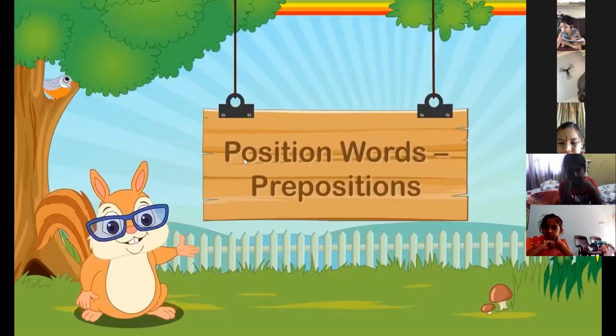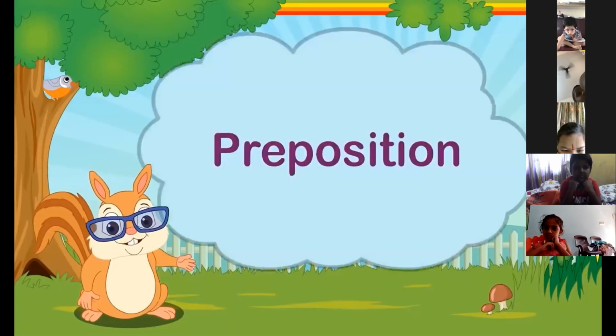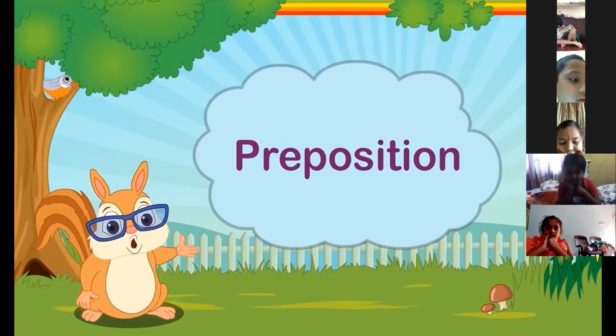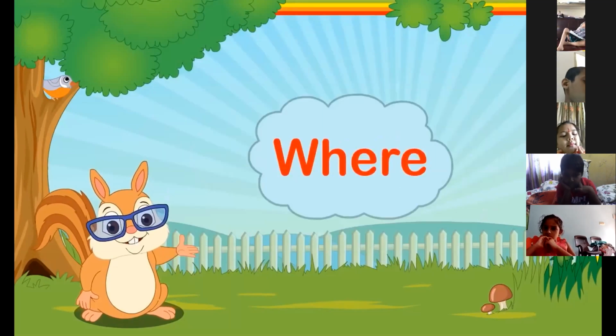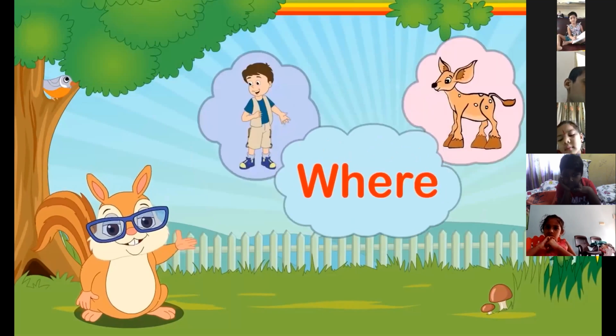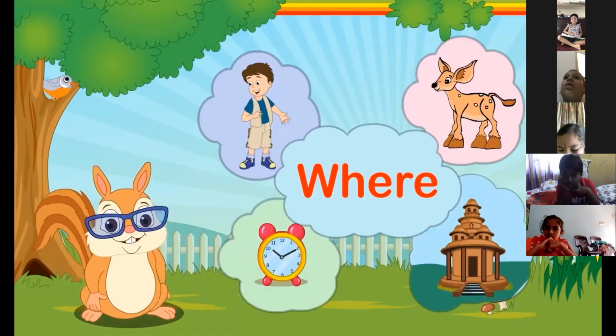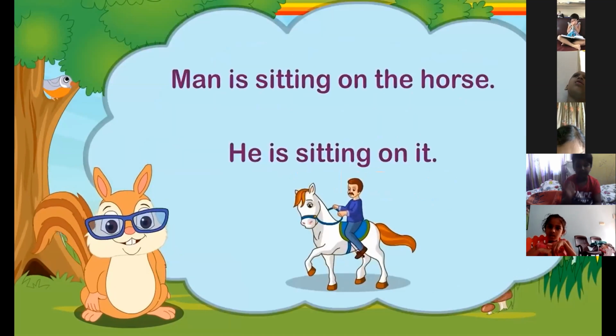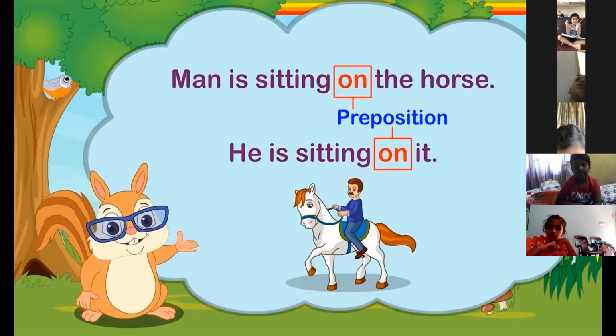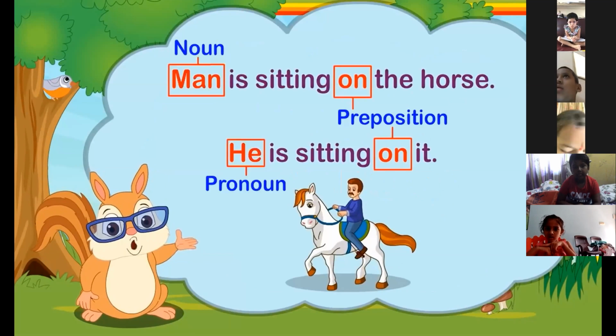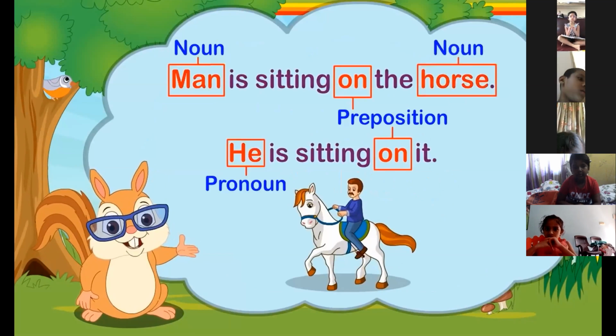Preposition words, prepositions. Do you know what a preposition is? A preposition is a word that tells us where a person, an animal, a place, or a thing is. In this way, preposition words connect a noun or a pronoun to another noun or pronoun.